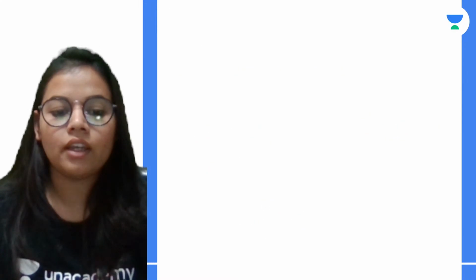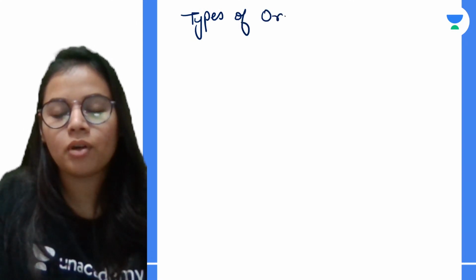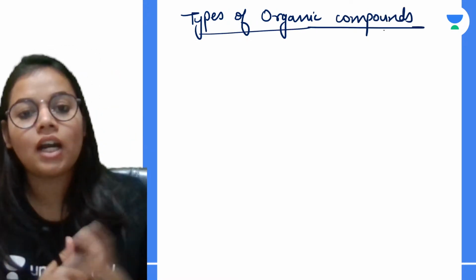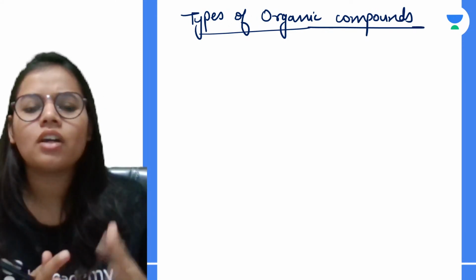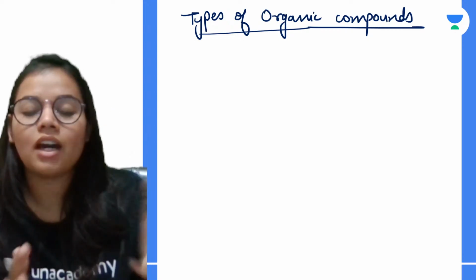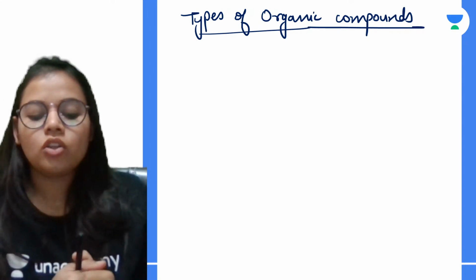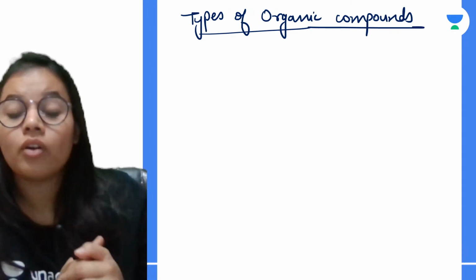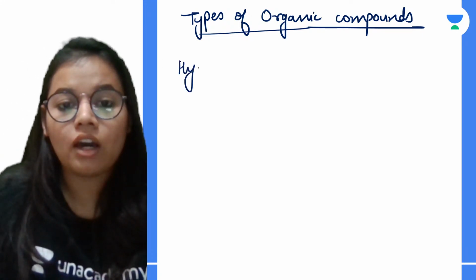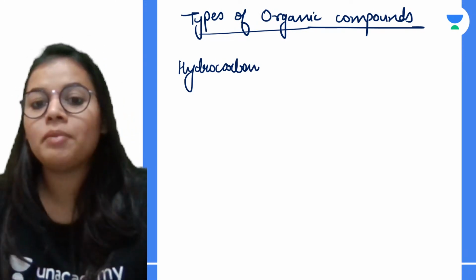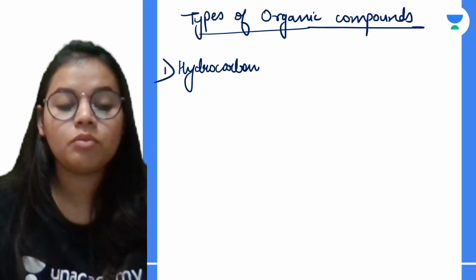Before hydrocarbons, we will talk about types of organic compounds. We have just read that in an organic compound, carbon and hydrogen are the main elements. Carbon is of course the main element, but some other elements are also added. There are different types of organic compounds such as hydrocarbons, which is our main topic. We are going to study about them. In hydrocarbons we again have different types. Please let me know the types if you know, and of course you should be knowing at this point.